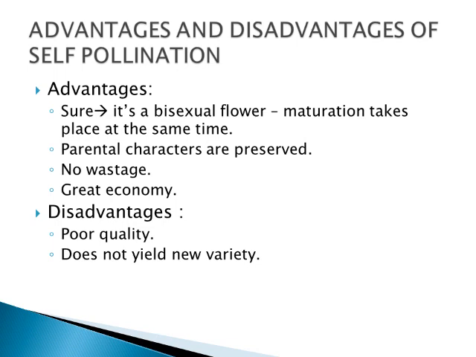Next, disadvantages. There are two disadvantages. One is poor quality, another one is that it does not yield new variety. Why? Because the reproduction process is going to take place within the same flower again and again. The flower will become very weak and the plant will become very weak, and since the pollination is going to take place within the plant and within the flower itself, it will not produce any new variety. It's going to produce the same parental offsprings. So these are the advantages and disadvantages of self-pollination.